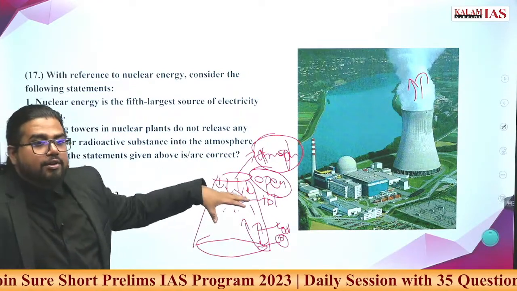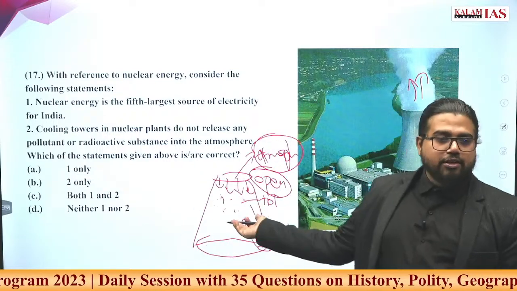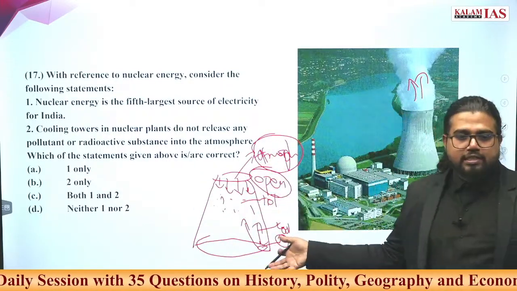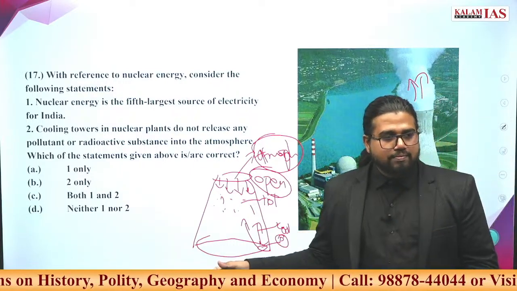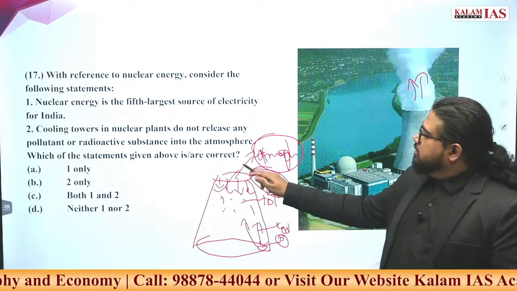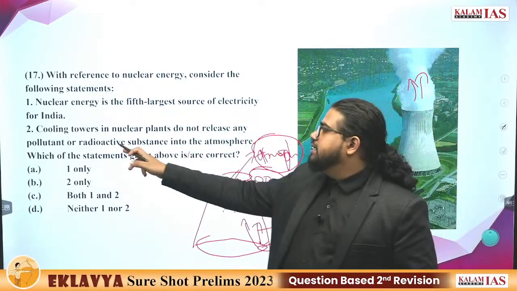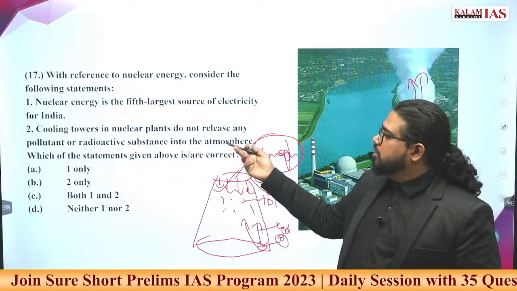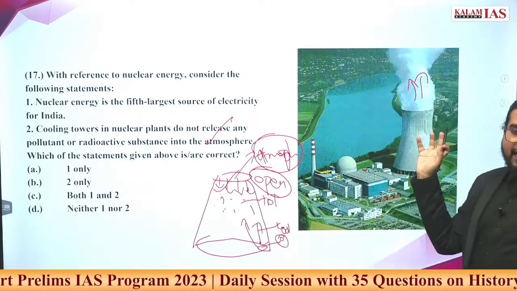There cannot be any radioactivity within any of the water or coolant used inside the cooling tower. This is a simple mechanical structure with nothing to do with radioactivity or fission, fusion or anything. So the second statement, that cooling towers in nuclear plants do not release any pollutant or radioactive substance into the atmosphere, is a correct statement. It releases only steam and air.